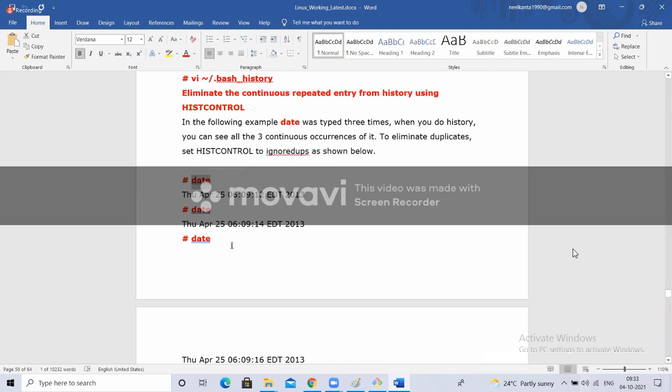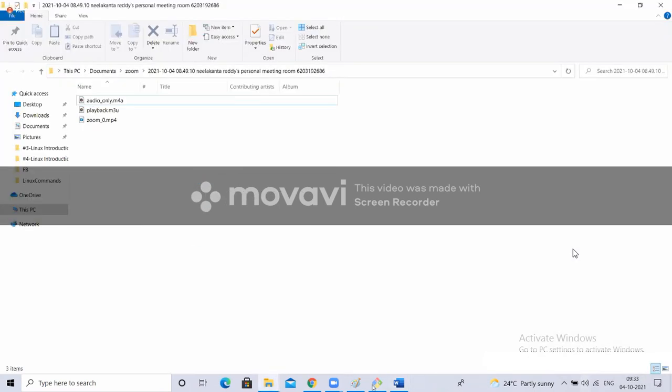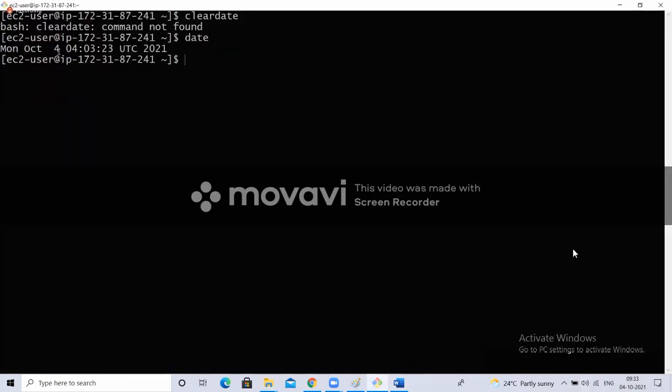Date is a command. If you want to know the date and time, you can type this date command. Why is it giving the date as this one, October 4th? Okay, fine. But now our time is 10 a.m., but it is showing as 4. Why?